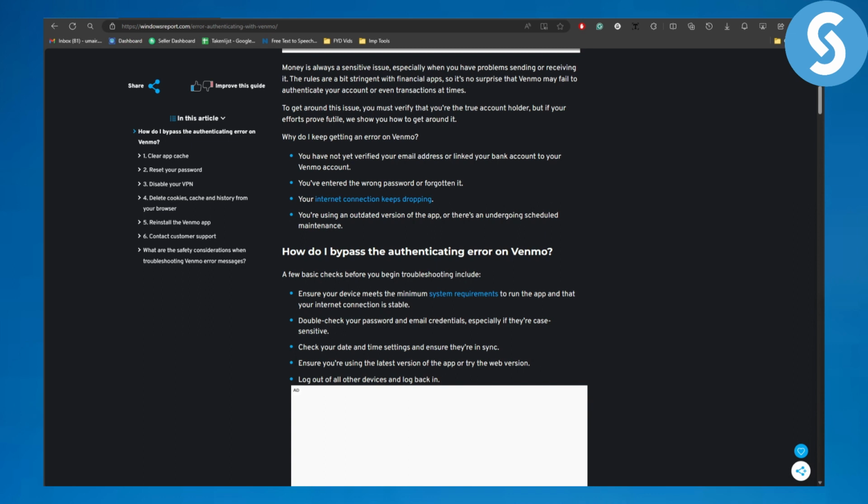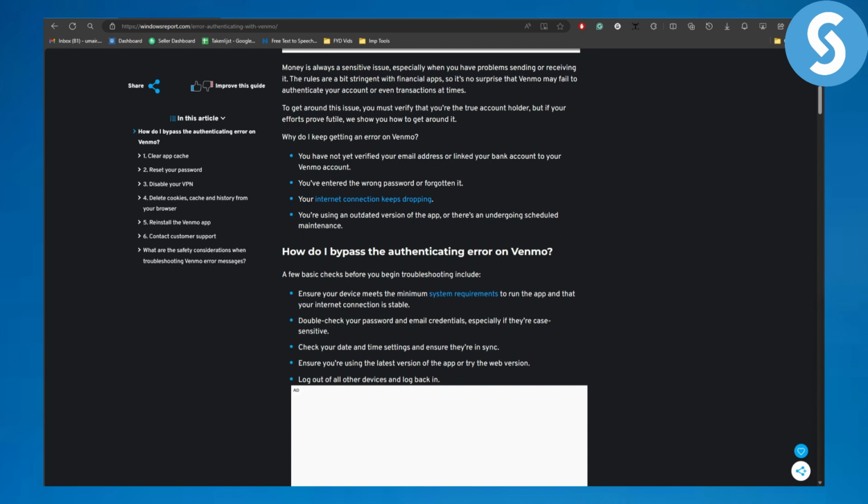Now basically why does this error occur? This is because maybe you have an authorization error in the backend section. So most of the time you need to get yourself authenticated or verify your email address. If you have not verified your email address yet, or linked your bank account to your Venmo account, this could possibly occur. Or you have entered the wrong password or forgotten it. These are the main key reasons why this error is occurring.